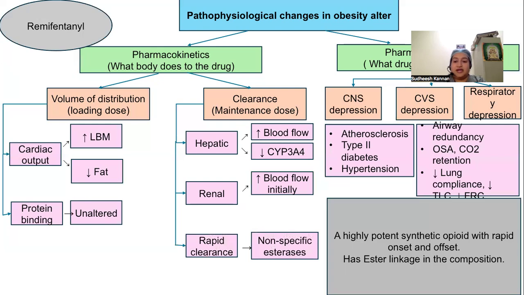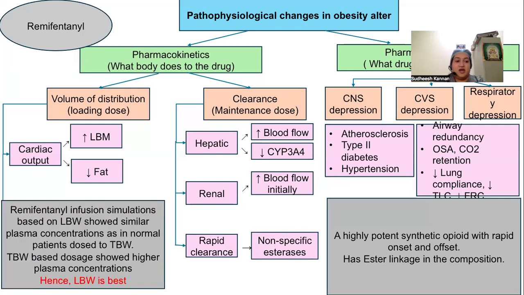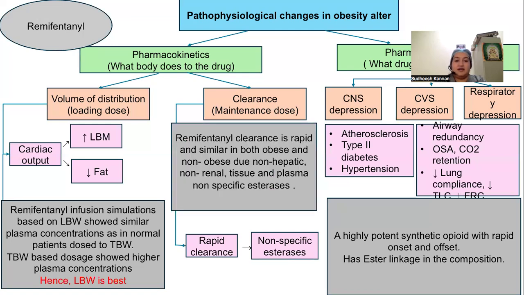Remifentanil is a highly potent synthetic opioid with rapid onset and offset, and has an ester linkage in the composition. Remifentanil infusion simulations based on lean body weight showed similar plasma concentrations as in normal patients dosed to total body weight. However, total body weight based dosages showed higher plasma concentrations in obese. Hence, lean body weight is best. Remifentanil clearance is rapid and similar in both obese and non-obese. It is due to tissue and plasma non-specific esterases.